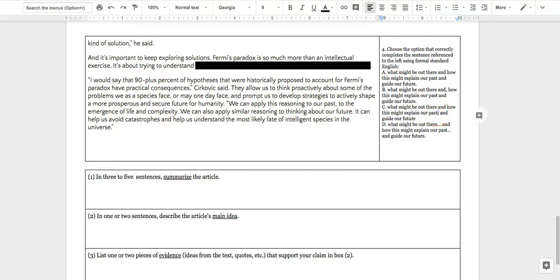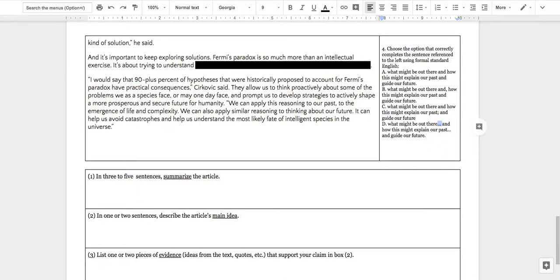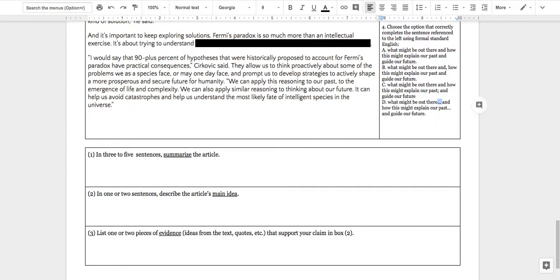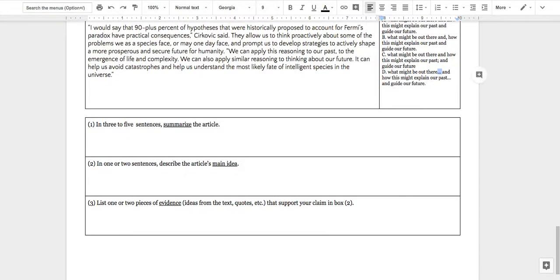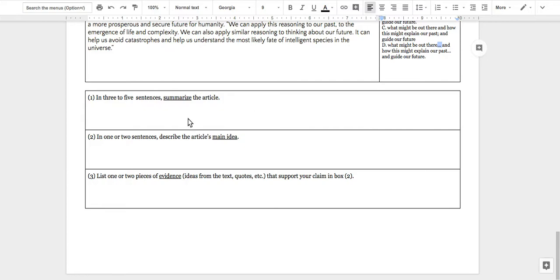The semicolon doesn't work because when you use a semicolon, the side before it and the side after it have to be able to make a complete sentence. And guide our future is not a complete sentence, so that can't be right. And then that just looks wrong. Just don't use ellipses unless you're sending a text message or something. All right, so that one was A.